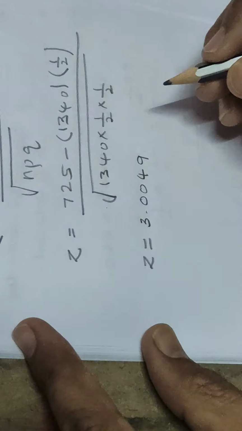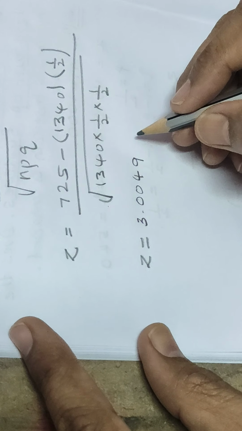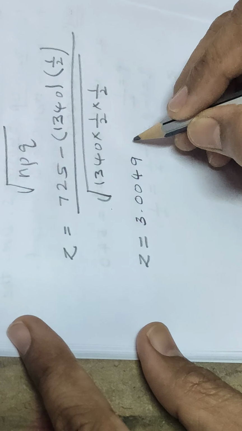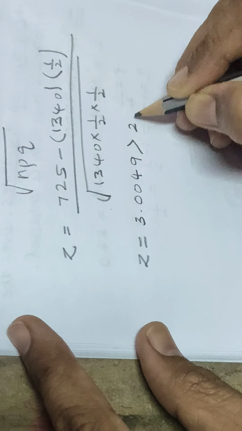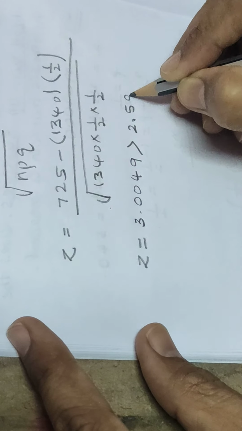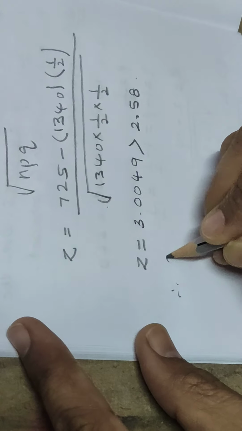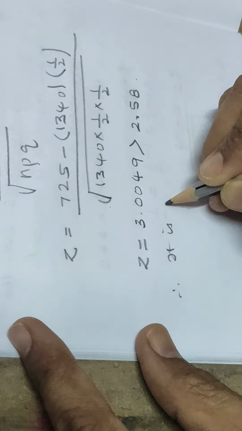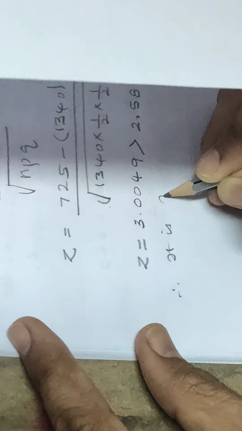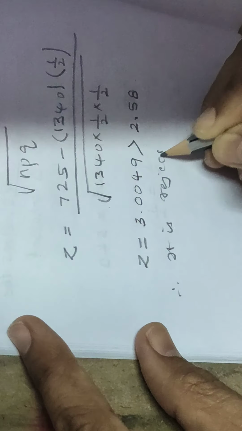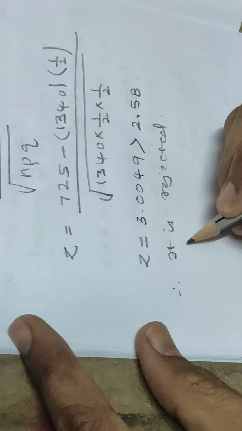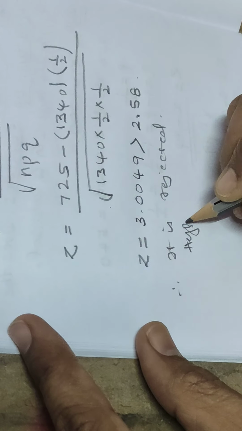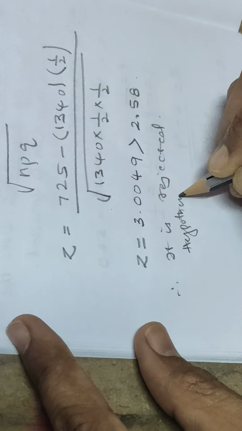After calculating this value, you will get the value of z as 3.0049. The value of z is greater than 2.58. Therefore, the hypothesis is rejected.